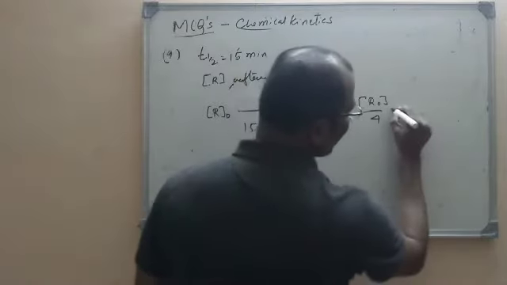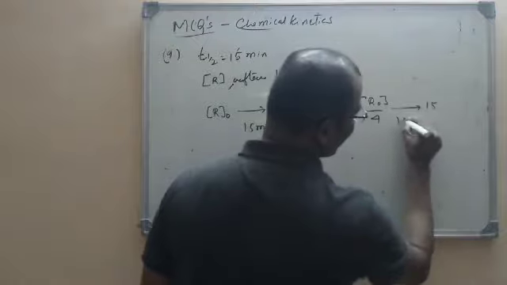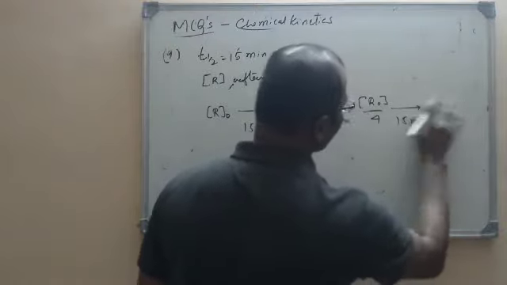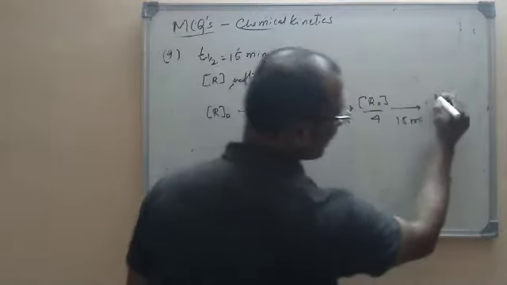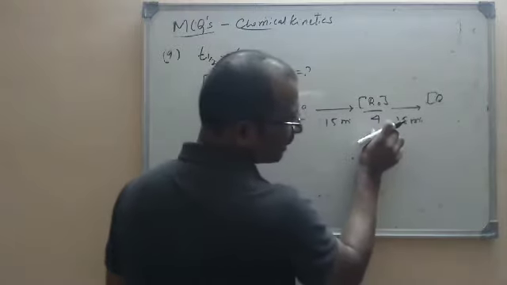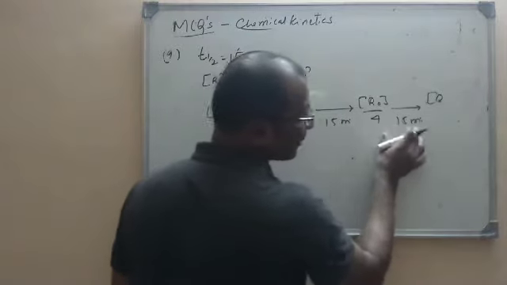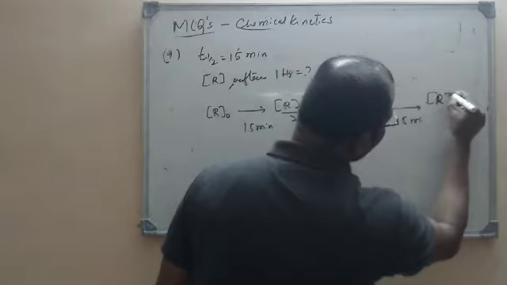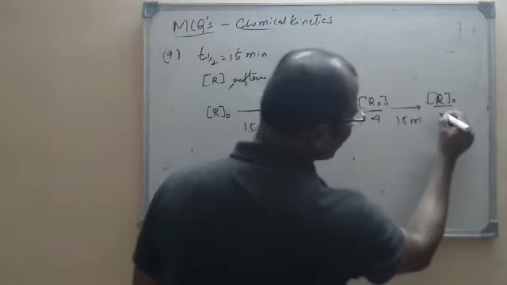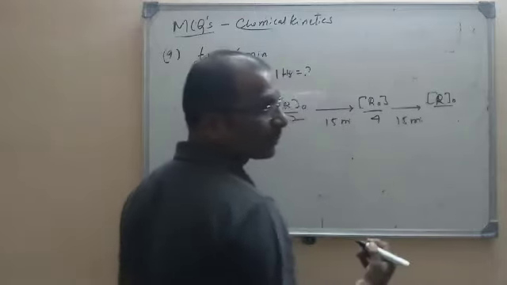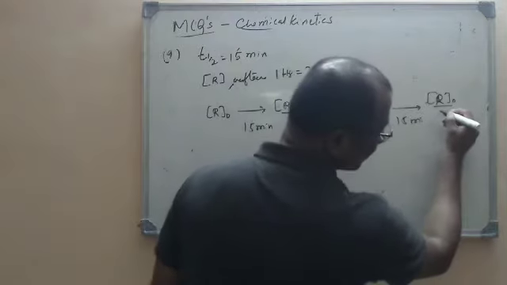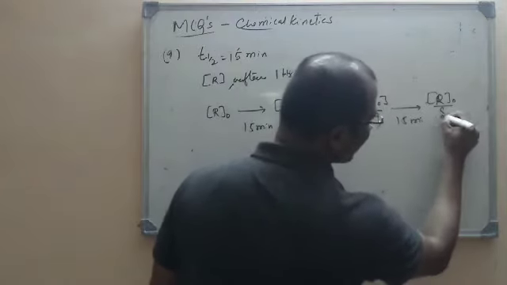In a similar way, after another 15 minutes, it will again become half, that is R0 by 4 by 2, which is 4 into 2, 8, R0 by 8.